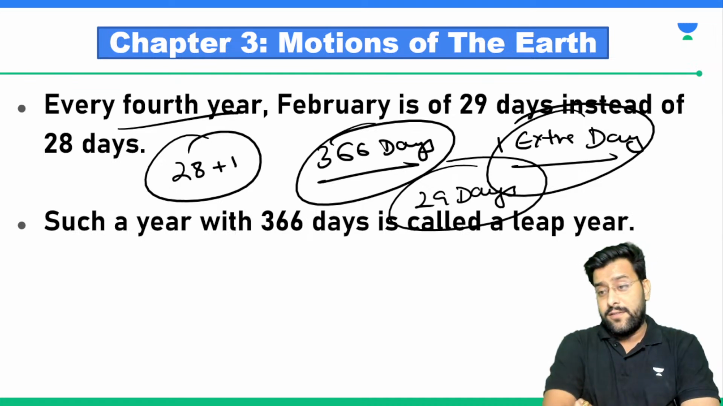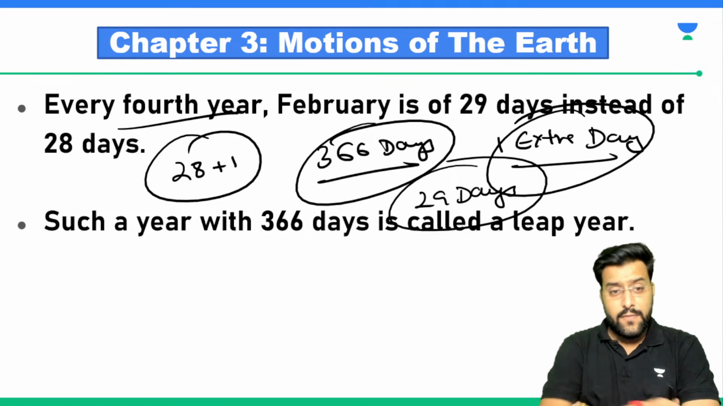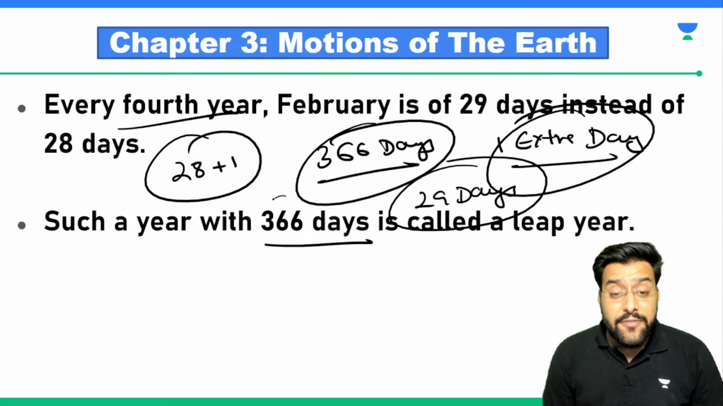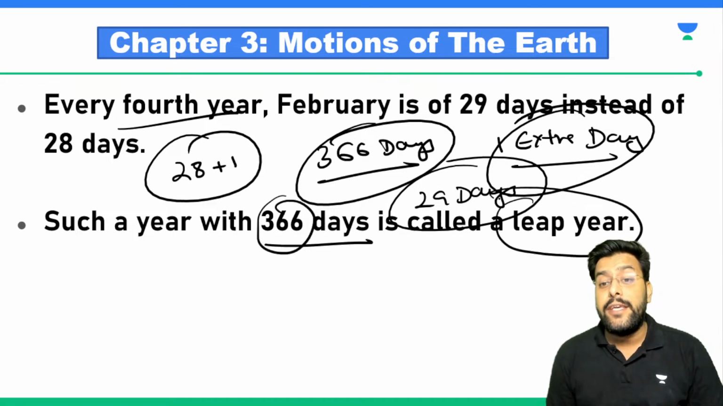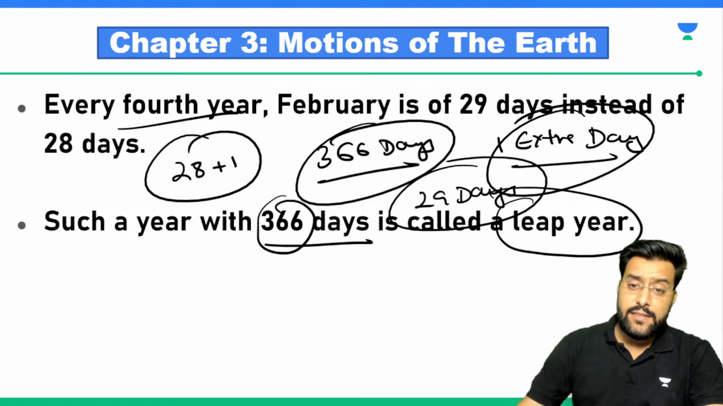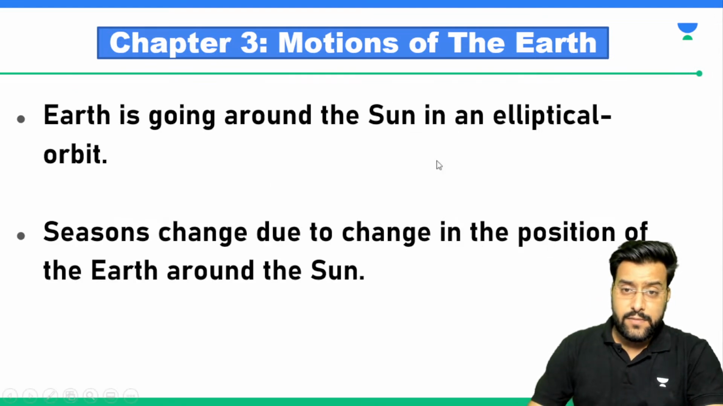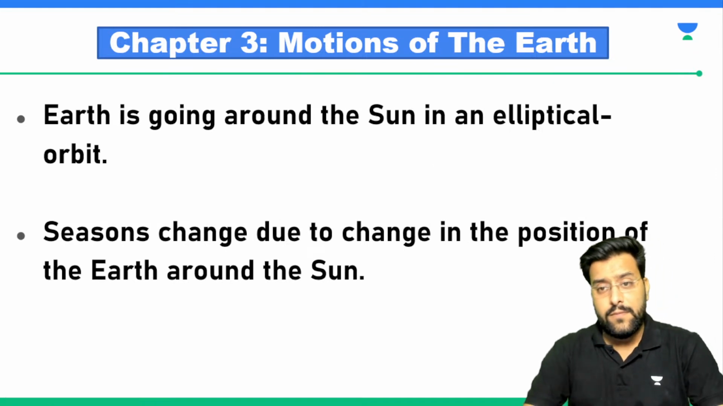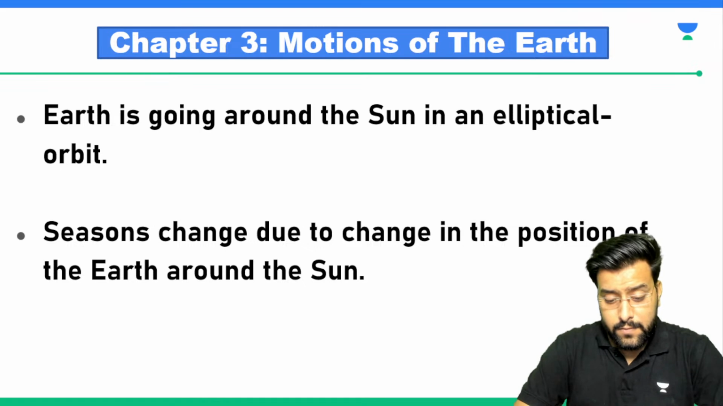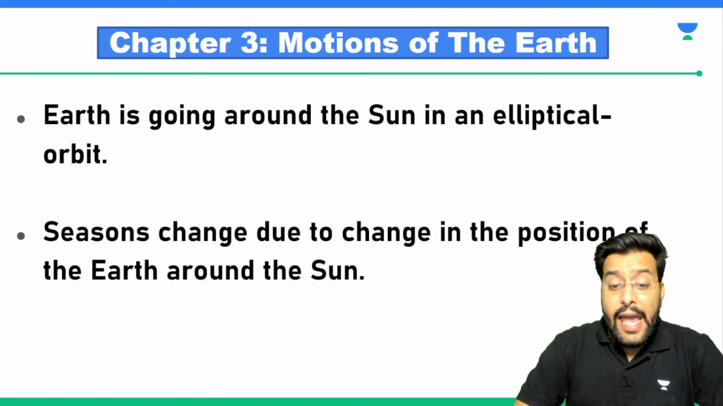Following it or not? And every such year that comes after 4 years, which will have 366 days, is called a leap year. Are we following it? Any doubt up till here?